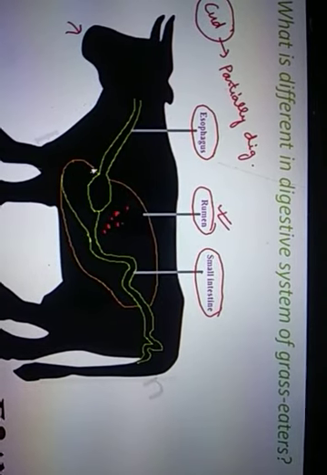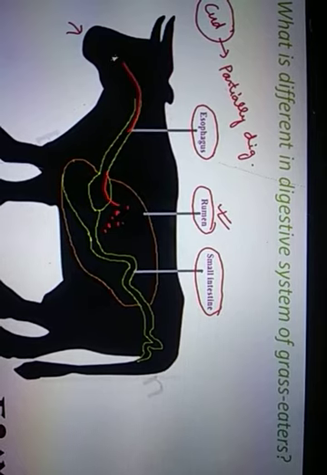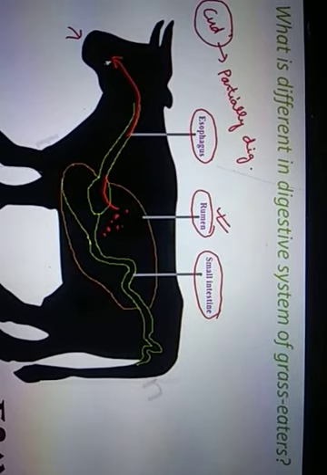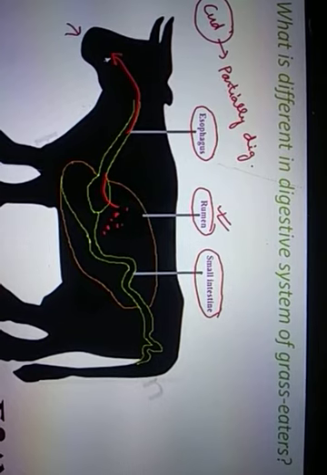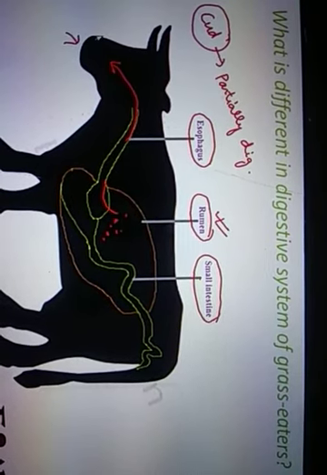This cud is brought back to the mouth, and then the cow chews it again. This process of chewing is called rumination.